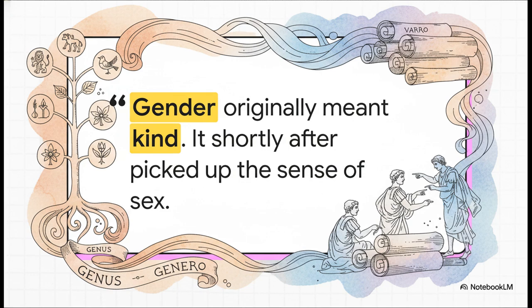Now, a lot of people understandably get tripped up by the term gender in grammar, but let's deconstruct that word neutrally. As this quote highlights, the linguistic term gender originally just meant kind or type. It actually comes from Latin roots related to genus or genre. Ancient Roman grammarians like Varro tied it to the verb genero, which meant to beget or breed. So it was really just a classification system for words, not necessarily a reflection of biology. The association with biological sex came shortly after, but it definitely wasn't the original rigid foundation of the concept.